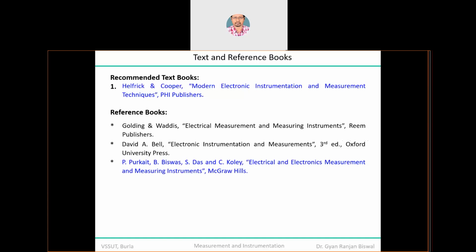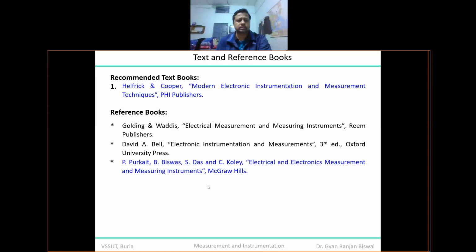One is Helfrick and Cooper, Modern Electronic Instrumentation and Measurement, and the other is Purkait, Biswas, Das, Kule, Electrical and Electronics Measurement and Measuring Instruments by McGraw Hill. Golding and Widdis is also a very standard book, preferred worldwide. If you wish, you can refer to that book also, Electrical Measurement and Measuring Instruments.